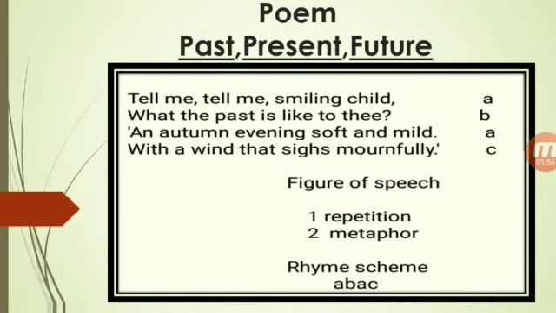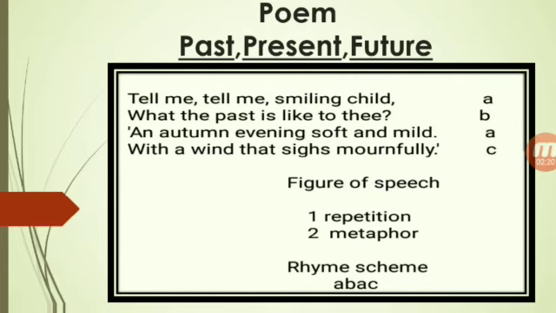Now see the third and fourth line. There is a comparison of the past with an autumn evening. In this comparison, the child is saying that both are the same. When we compare two things and we say they are similar, then this type of comparison is called metaphor.